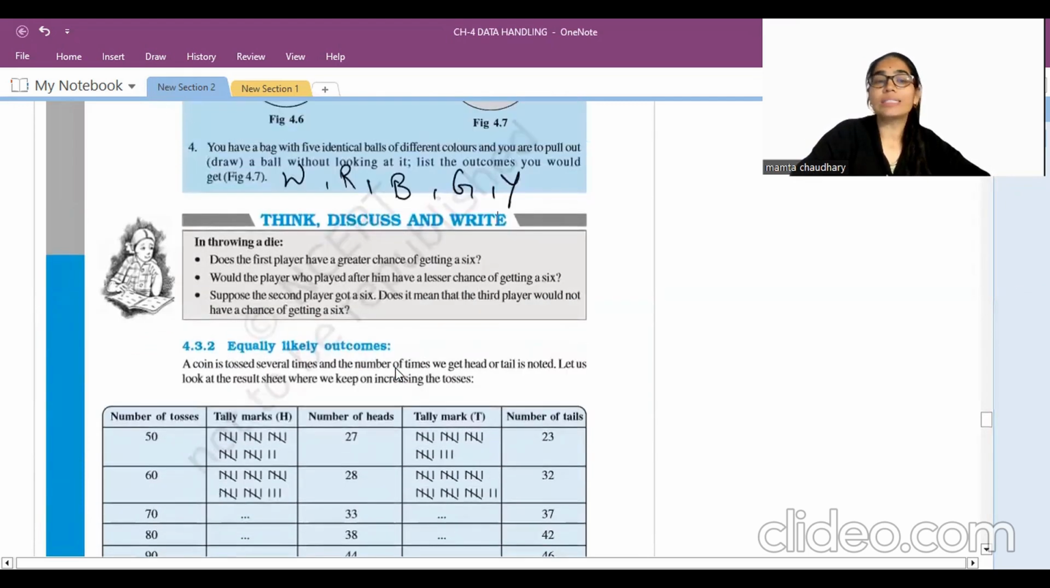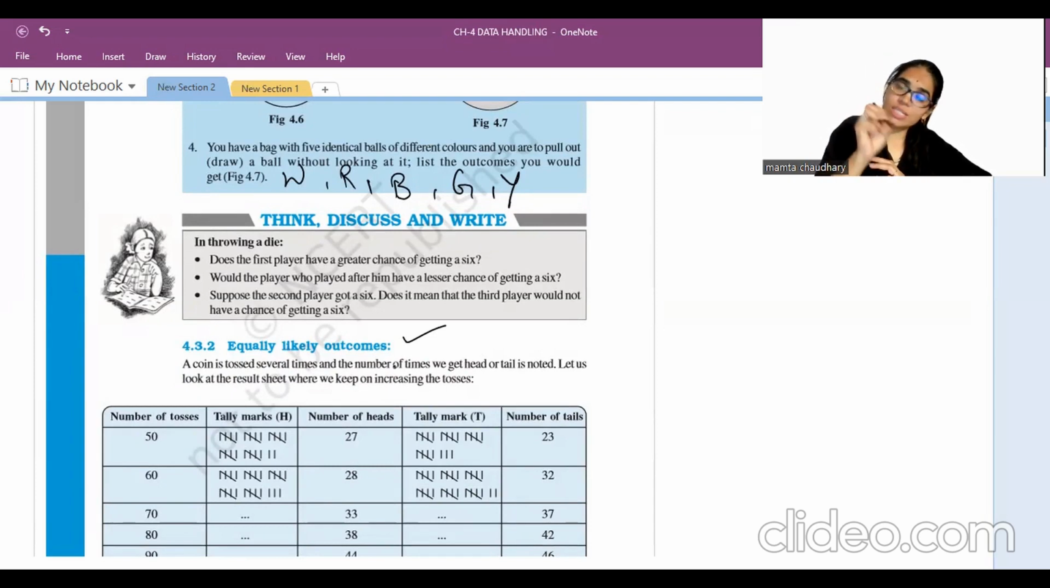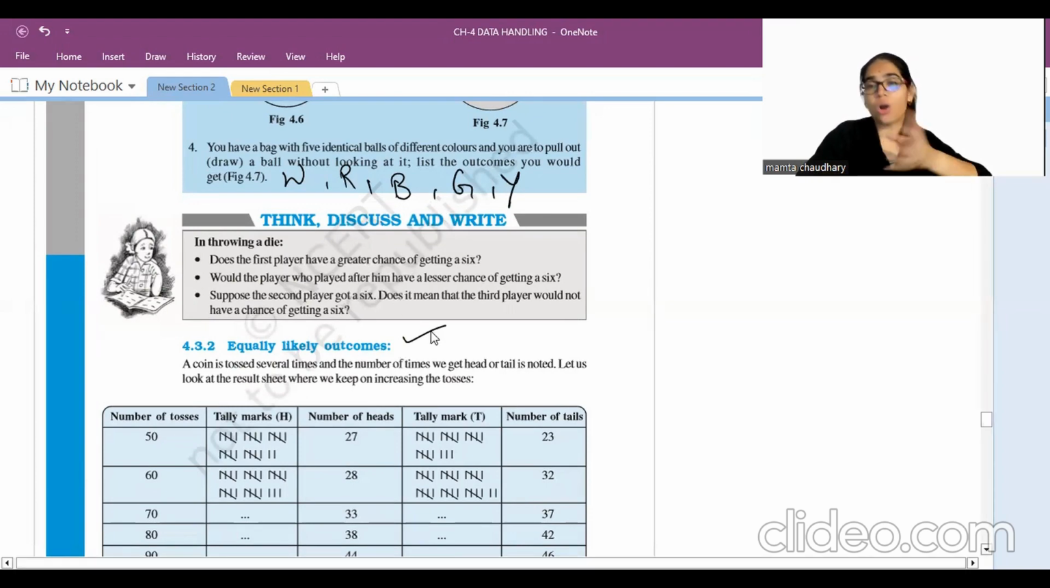Now next, equally likely outcomes. Equally likely outcomes means we have an equal chance of each and every outcome coming. For example, if I'm tossing a coin, whatever the chance is for head coming, the same chance is there for tail. If I'm throwing a dice, the chance for 1 is the same for 2, for 3, for 4, for 5, for 6. So these are all called equally likely outcomes.